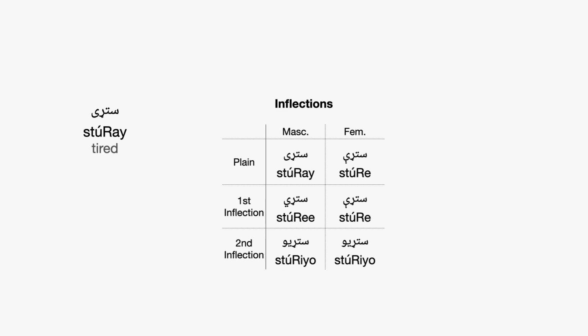On the top row, we have the plain forms, and we have a masculine and feminine form. Those are the way it is when it's not inflected, if it's masculine or feminine. And then the second row, we have the first inflection. If it gets inflected once, then it turns into those forms. And then the bottom row is if it is inflected twice. Now, for our purposes, we're just going to worry about the first two rows in this video today. And I'll show you how you pick the right inflection to match the subject that you're talking about.